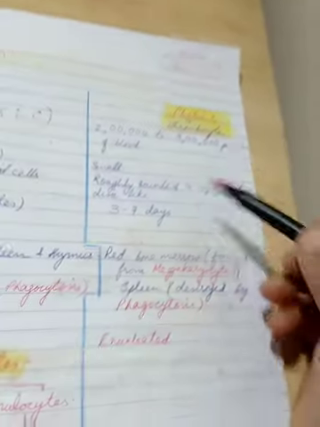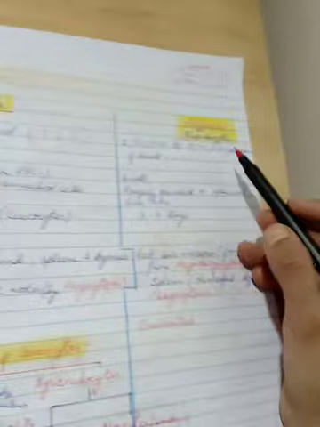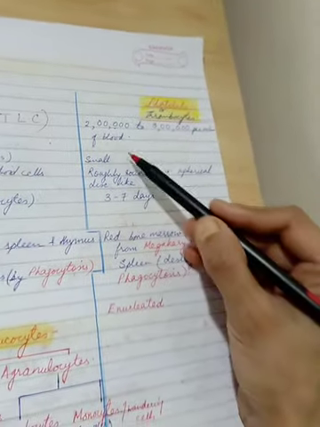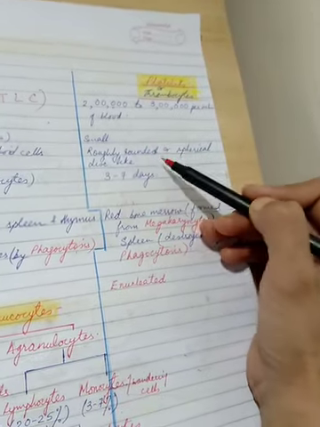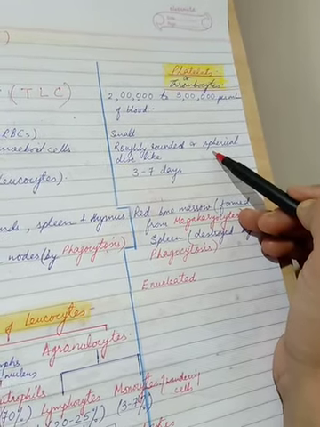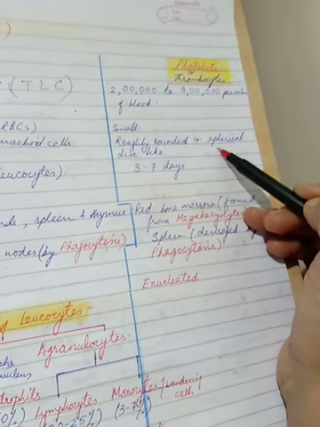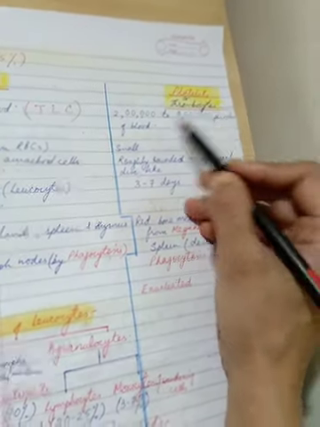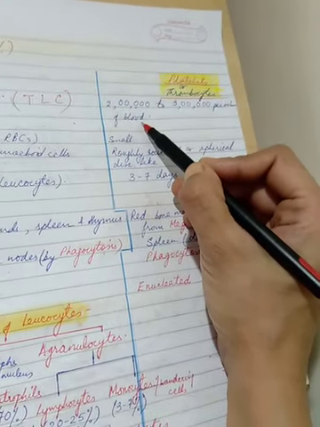Coming to our third and the last type of blood cells, WBCs followed by platelets. Platelets or thrombocytes, they are small, as you can see I have written here, roughly rounded or spherical in shape. Then they are colorless, disc-like, and the number is around 2 to 3 lakh per ml of blood. This is a normal standard number.